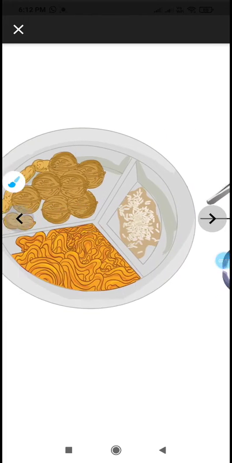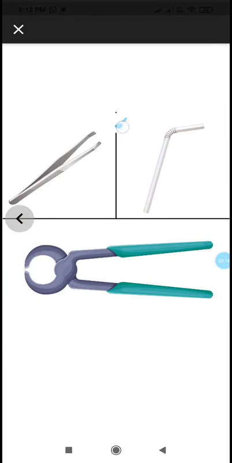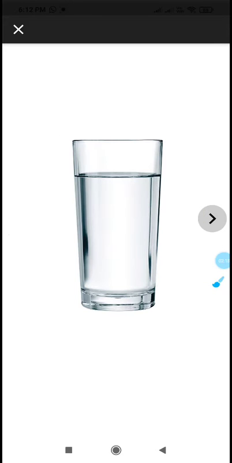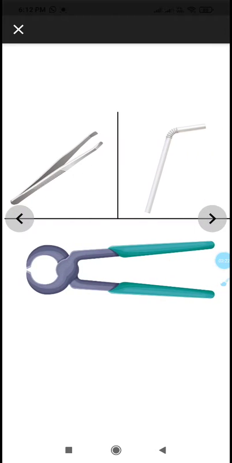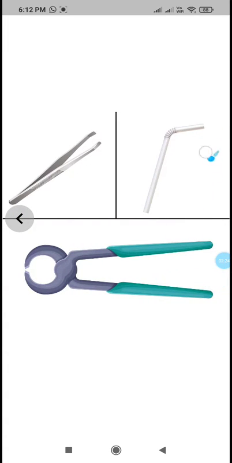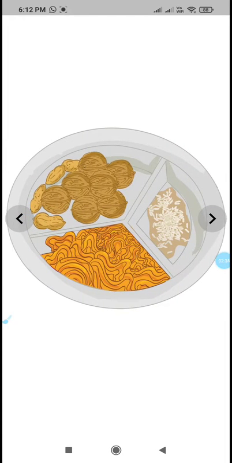Is it possible by using this plucker? Are you able to drink the water? It's not at all possible. Then which tool is suitable for drinking water? Straw is suitable for drinking water. And now, can you break these nuts by using a straw?